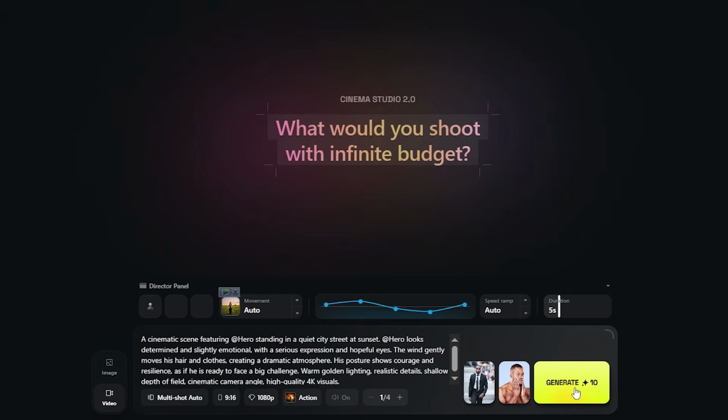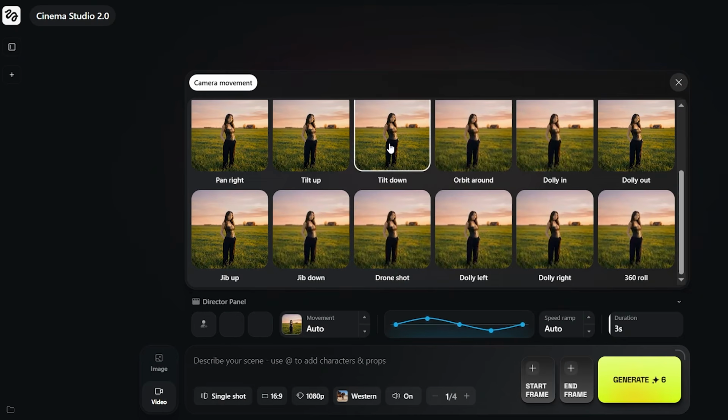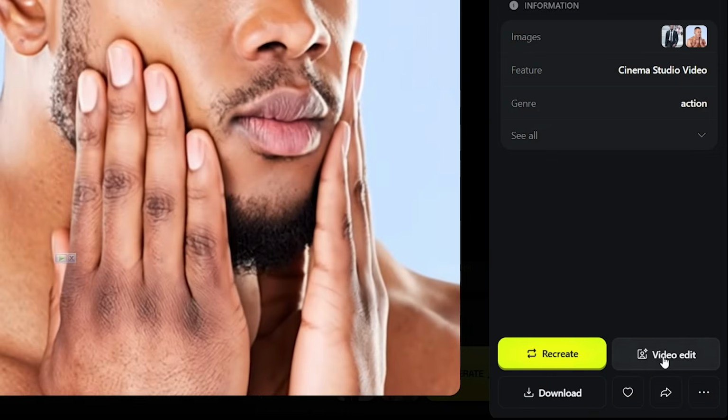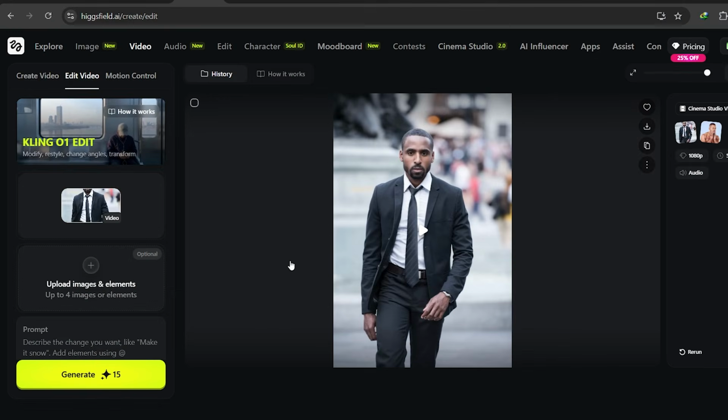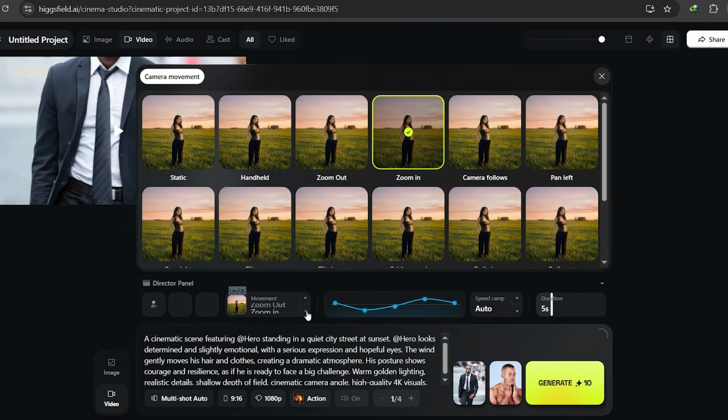Click Generate to create 2 variations of your sequence. Higgsfield renders cinematic AI video with camera movement and character consistency across all shots. Look at your results. Use the upscale tool to enhance to 4K. Use editing tools to adjust lighting conditions, enhance contrast, or modify specific frames. Use the angle tool to generate multiple camera angles from the same scene setup.